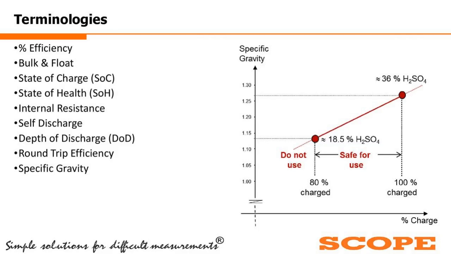So the specific gravity should not be lower or higher than this range. So we need to check the specific gravity between 1.1 and 1.25. That is applicable for your lead acid batteries.